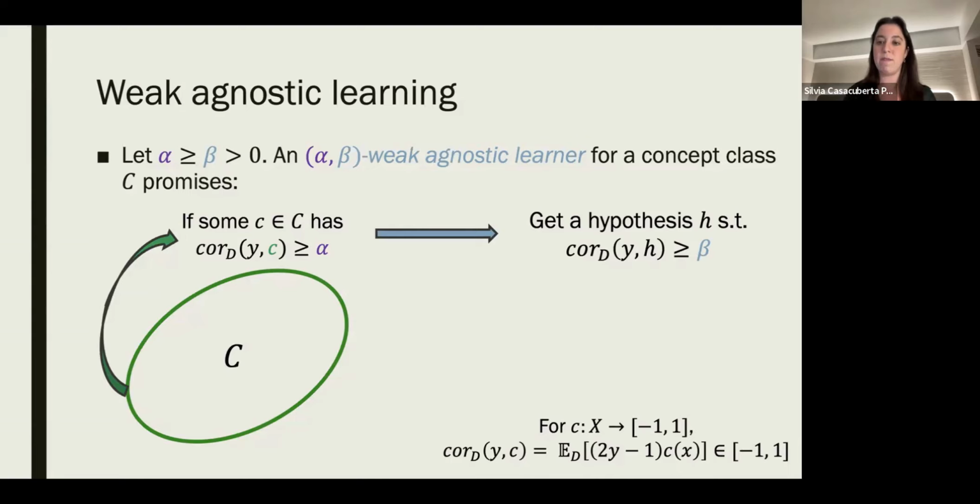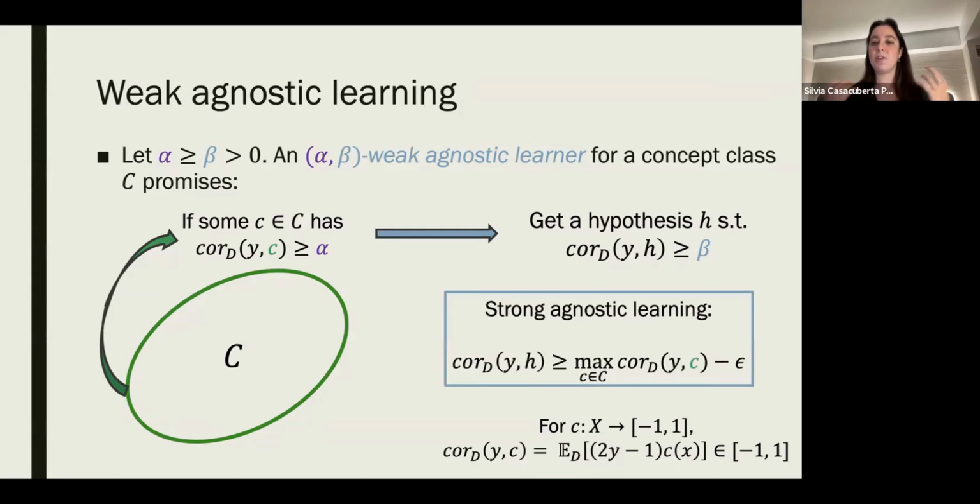And you can see the formal definition of correlation below in the slide, where we make it be in the -1, 1 range. And so that's why we shift the Boolean label from y to 2y minus 1. And the concepts C are in -1, 1. And the strong agnostic learning notion says that the hypothesis H gets correlation basically as good as the best in C. So it's a stronger notion.